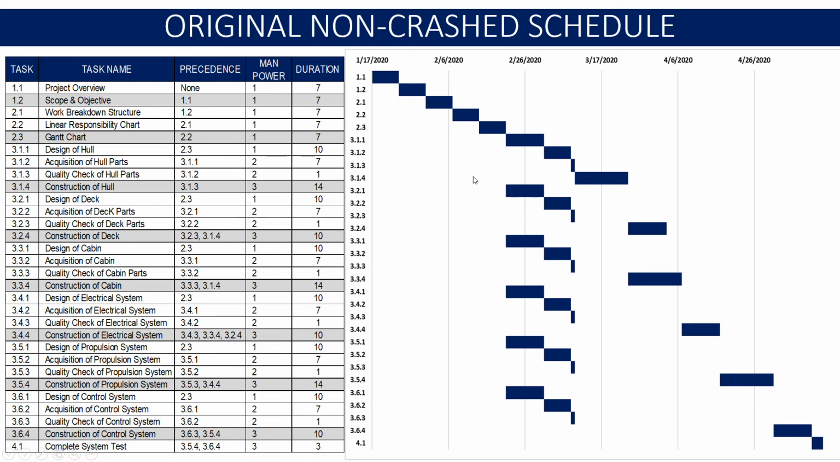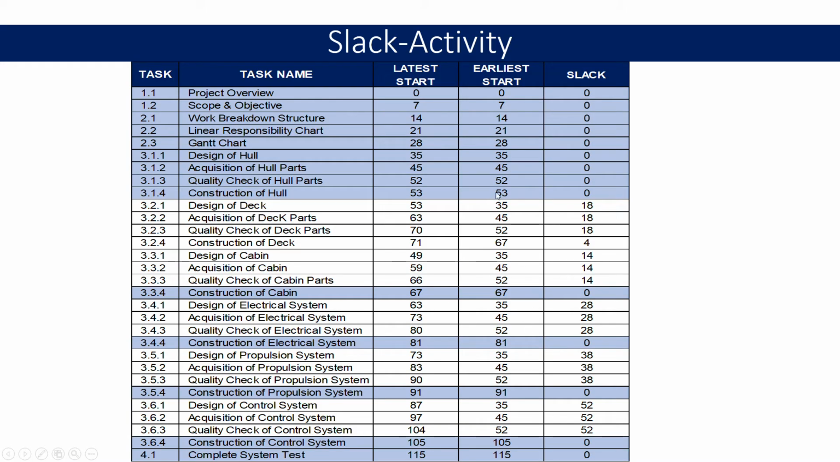From the Gantt chart, it's obvious that all 3 activities, design, acquisition, and quality check of hull system, deck system, cabin system, electrical system, propulsion system, and control system, are executed at the same time duration. Slack activities. This table shows you the slack allowances for different activities.